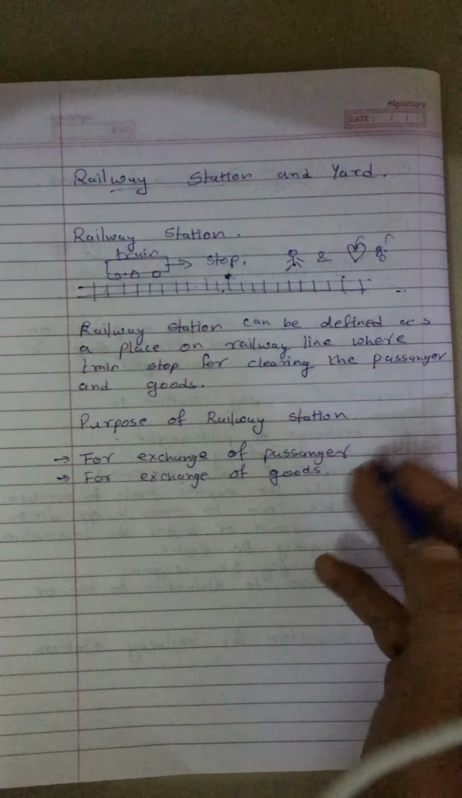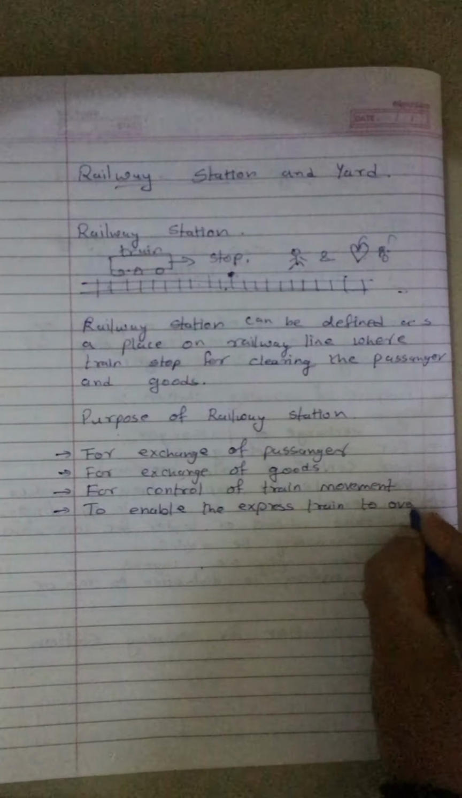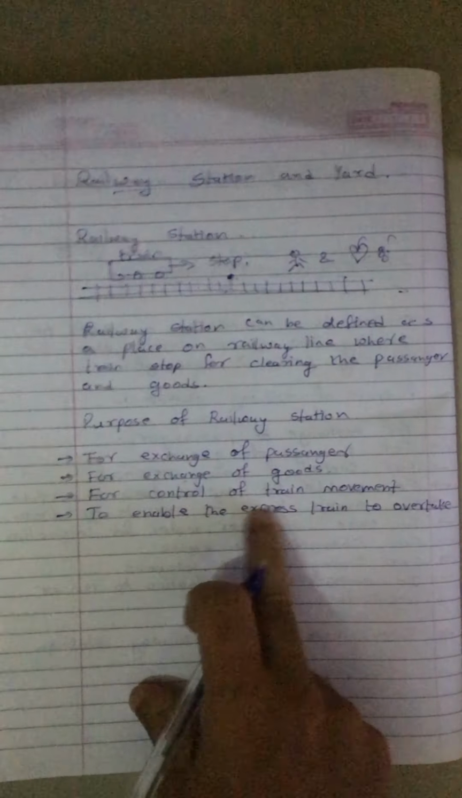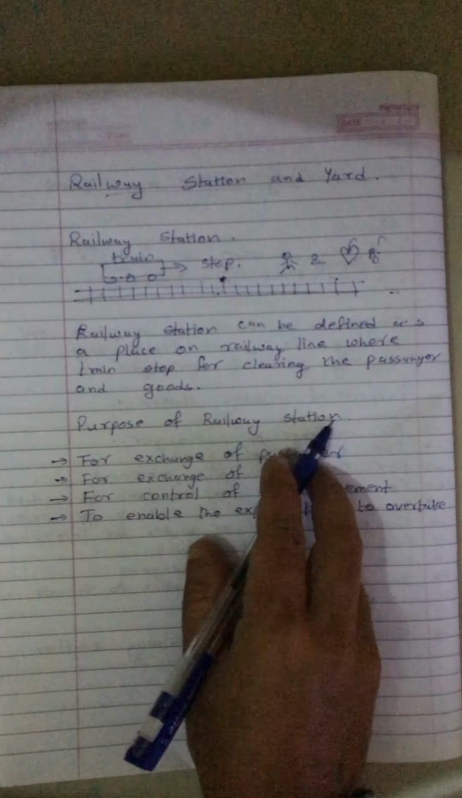Means yellow signal. In yellow signal, train passes the stations slowly. That is known as train movement. To stop, to go slowly, or to go fast, to cross the station speedily. That is control of train movement. Second reason, as I earlier said, for the movement of express train, to enable the express train to overtake. Clear? Express train will overtake your local train at station.